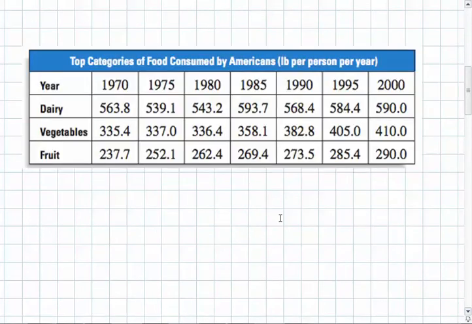We're going to be particularly focused on data that takes the form of numbers. Here is a whole bunch of data arranged in a table, and this is top categories of food consumed by Americans. It's important to note that this is in pounds, and it's per person per year. So we have 1970, 1975, 1980, 1985, and we have dairy, vegetables, and fruit.